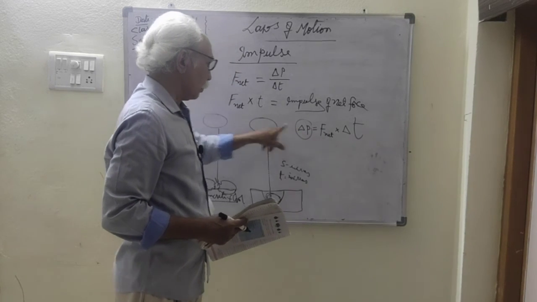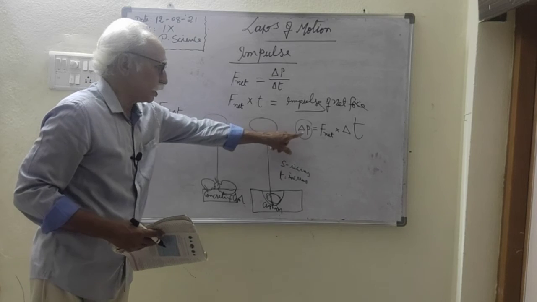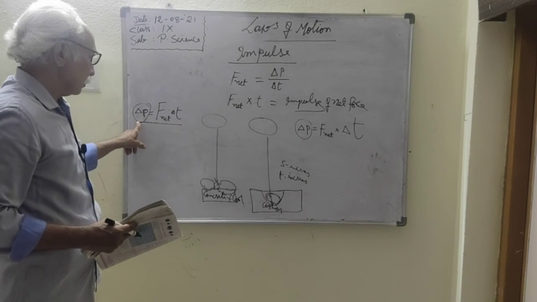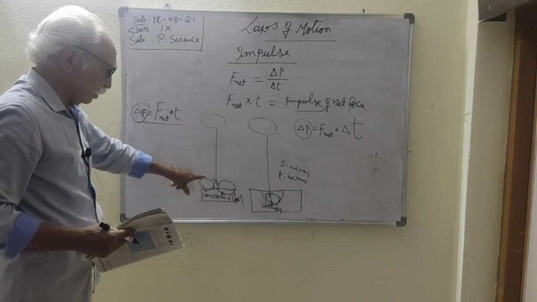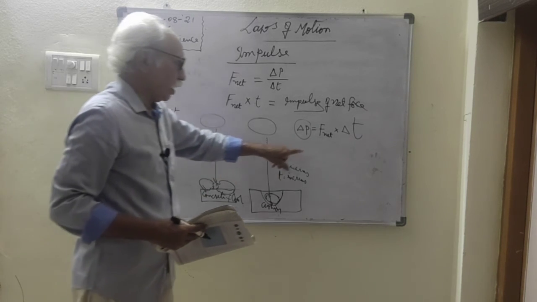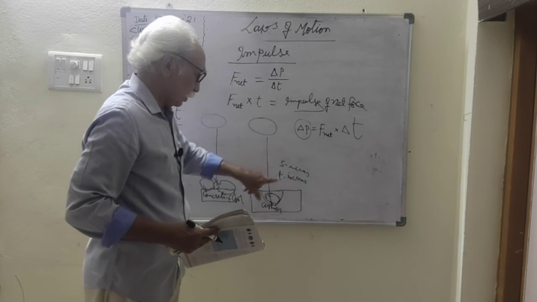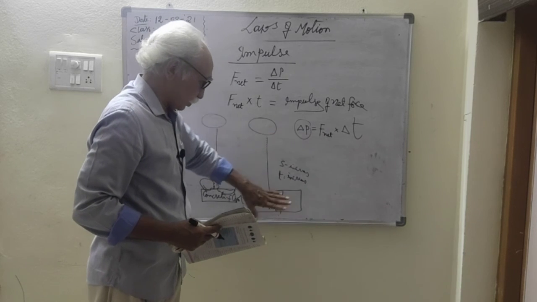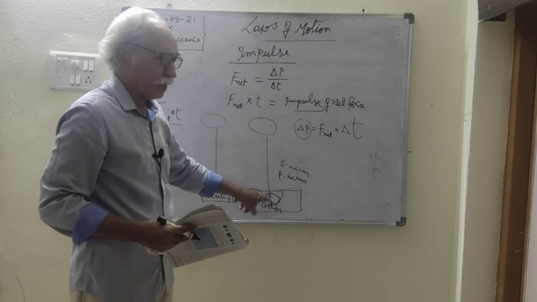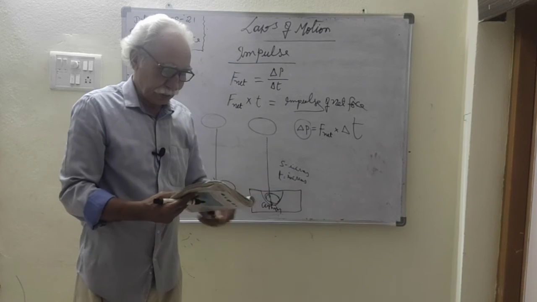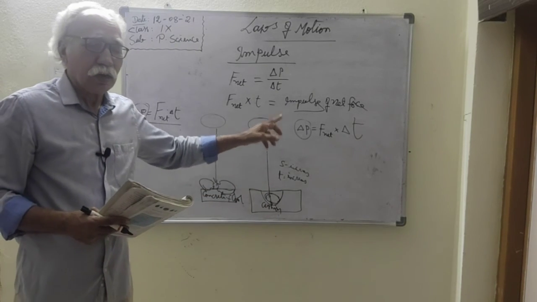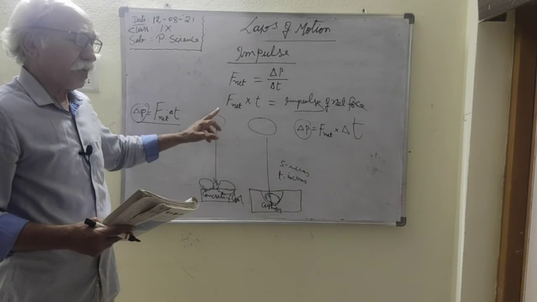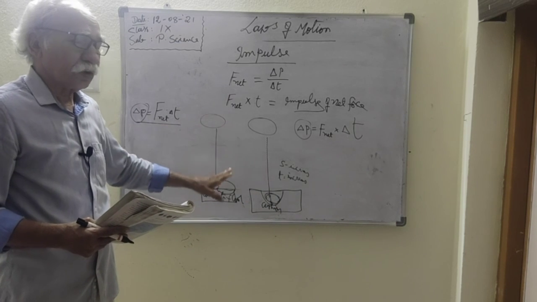So the change in momentum remains constant. Though the change in momentum is constant, here the effect of the net force is more on the egg, so the egg breaks. Here, because of the increased time interval, the net force is less. Therefore, the effect of the net force on the egg is less and the impulse is less. This is the reason the egg does not break when it falls on the cushion, but breaks when it falls on the concrete floor.